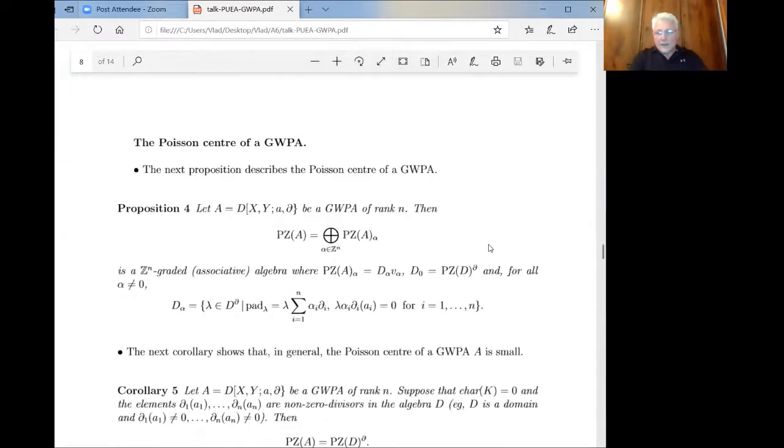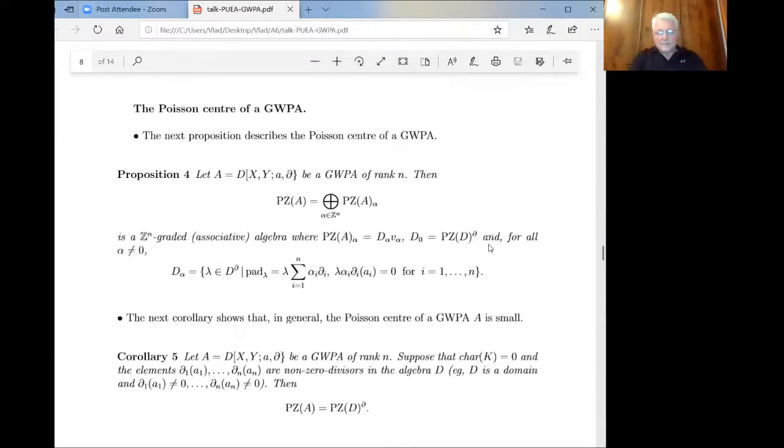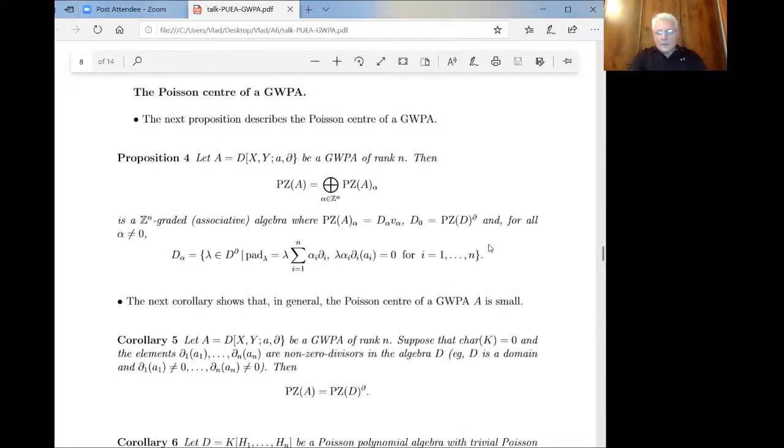Now we look at the Poisson center. We start with an arbitrary generalized Weyl Poisson algebra, and the Poisson center is a Z-graded subalgebra, where these pieces are given explicitly. Each piece is simply D alpha, which was introduced at the beginning of the talk, right? This is precisely this definition.